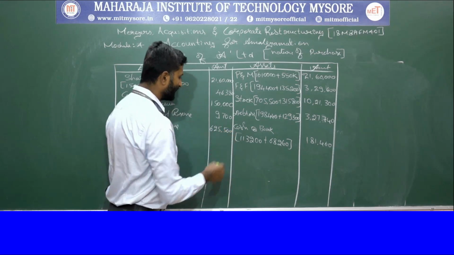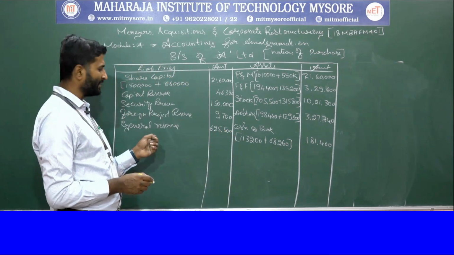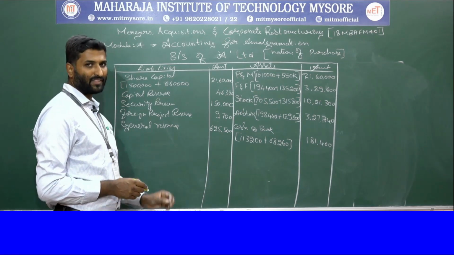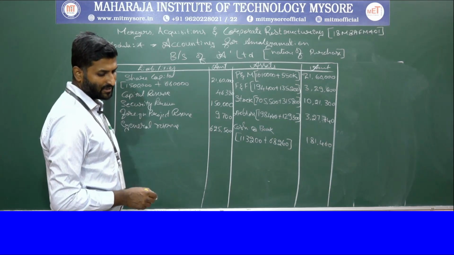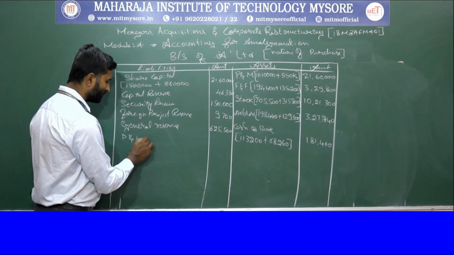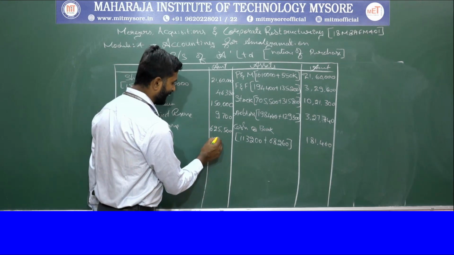So this is the change. In the previous case, you can see the general reserve where we considered the balancing figure, but here we take into consideration only whatever is there in the A company for the general reserve. And even the profit and loss account amounted to rupees 1,85,300.